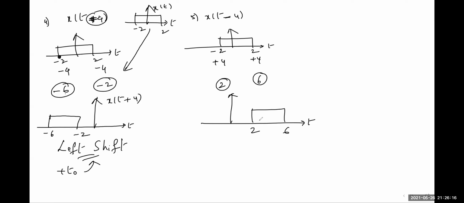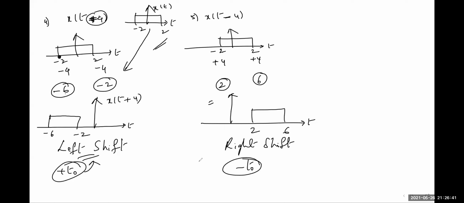2 to 6. So compared to the original signal x of t, this signal is right shifted, because here -T0 is considered, -4. Like that, we can perform shifting operations on the given signal. +T0 means left shift, -T0 means right shift. The simplest example for this is this one.